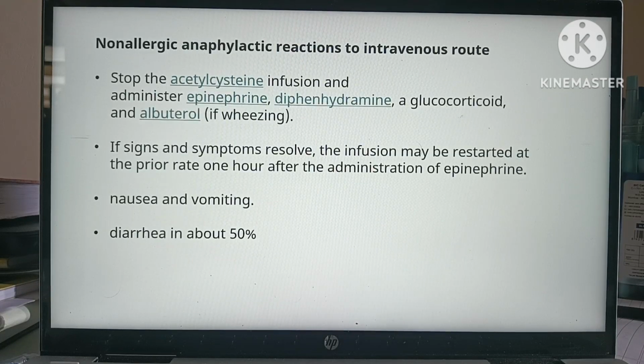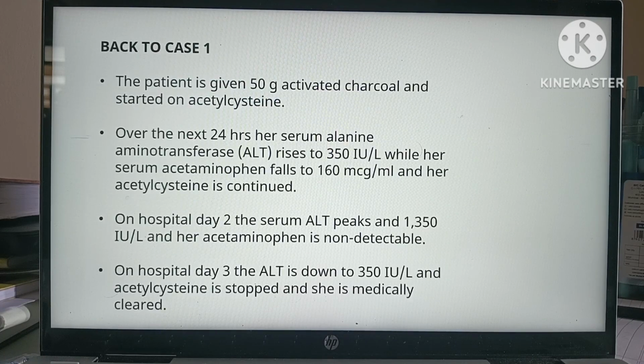Now, anaphylactic reactions to the intravenous route. If there is any anaphylactic reaction to the intravenous route of N-acetylcysteine, we have to stop the infusion and administer epinephrine, diphenhydramine, glucocorticoid, and albuterol if there is wheezing. If the signs and symptoms resolve, the infusion can be restarted at the prior rate 1 hour after the administration of epinephrine. Nausea and vomiting can also be seen. Diarrhea is also seen in 50% of the cases.